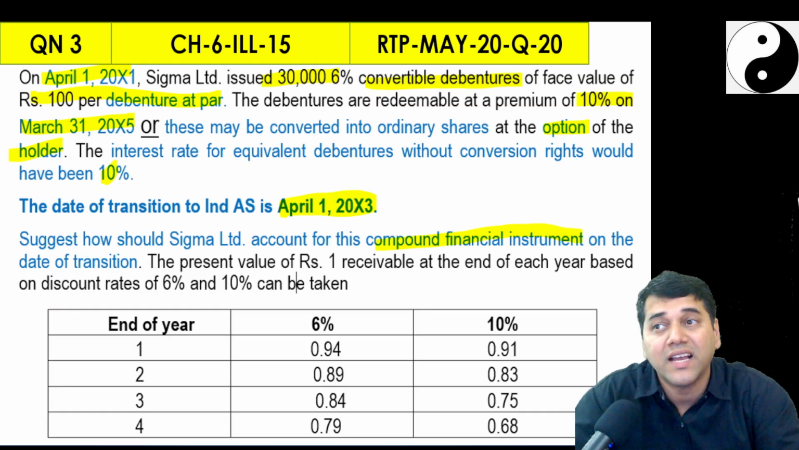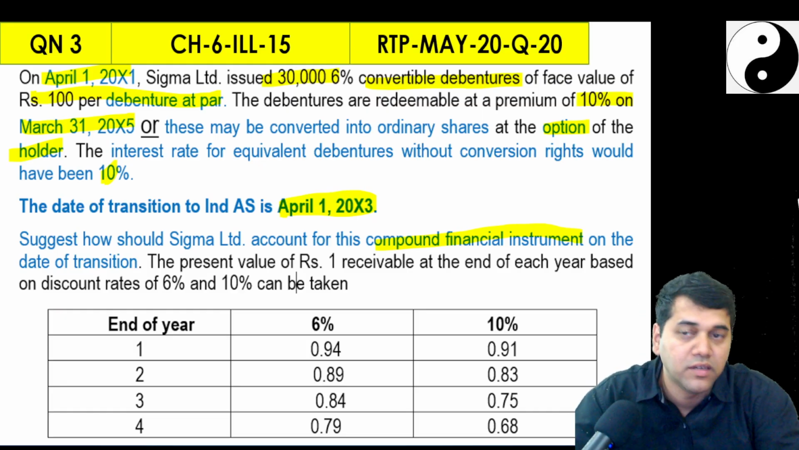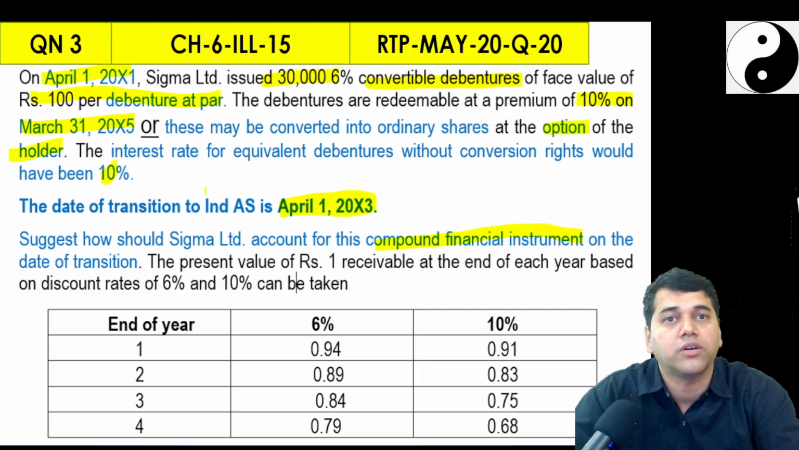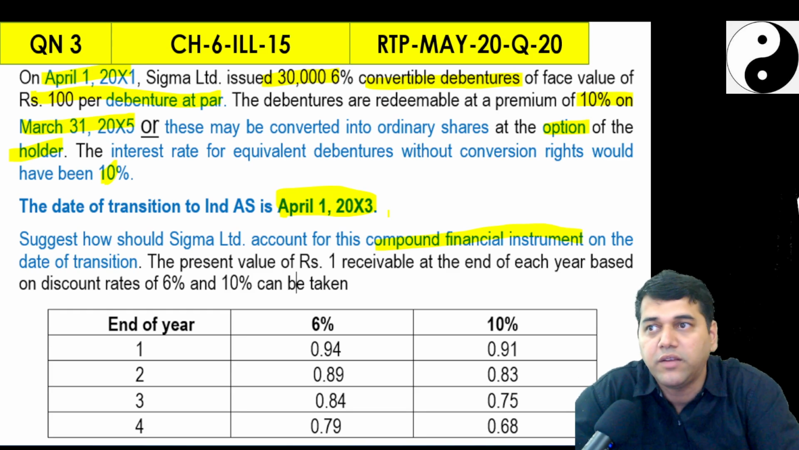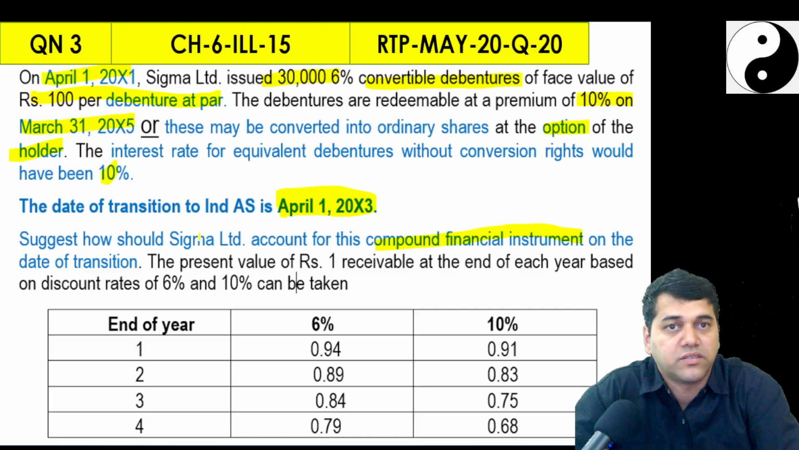Okay, previous was a government grant, there was a specific thing, but here the standard says, look, on the date of transition, is that liability still outstanding? Yes, the outstanding liability was there. So you have to split this.